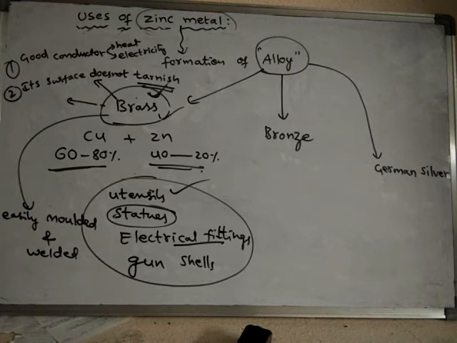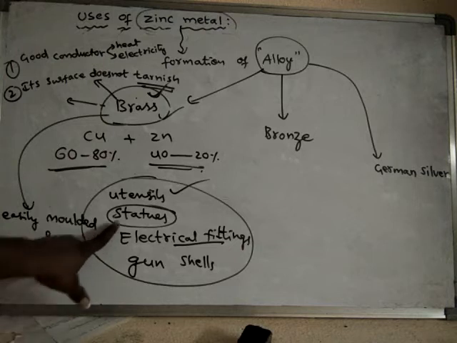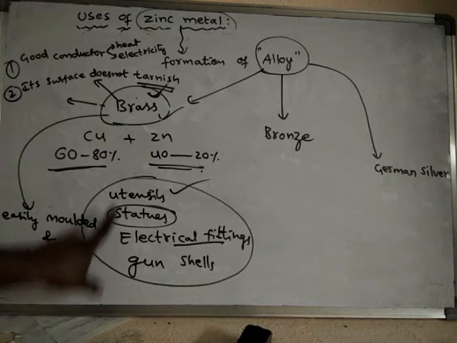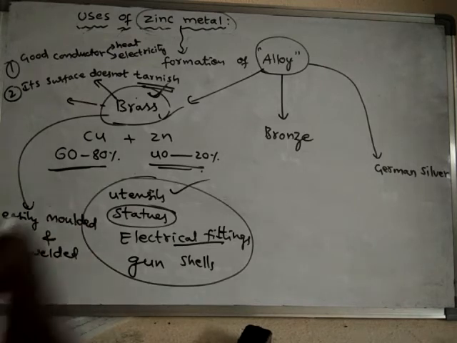If a material cannot be welded easily, then we cannot use it in many applications. So we generally use materials which can be welded easily. Brass is welded easily, hence it can be used in the manufacturing of statues, electrical fittings and so on. There are so many uses of brass.